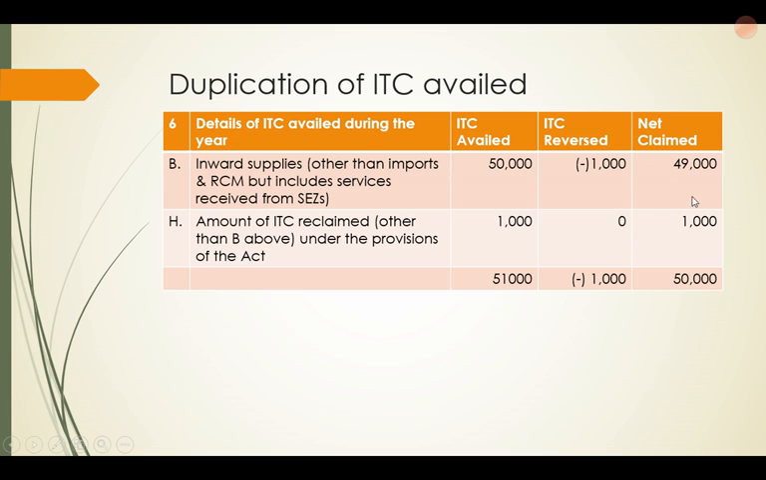Actually, the amount should have been shown as 49,000 in 6B and 1,000 in 6H, so the total amount should be 50,000. It cannot exceed 50,000 because the total ITC is 50,000 only.